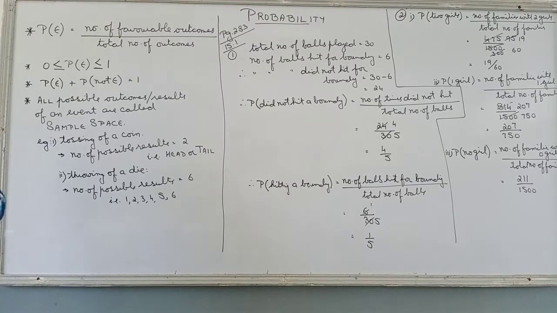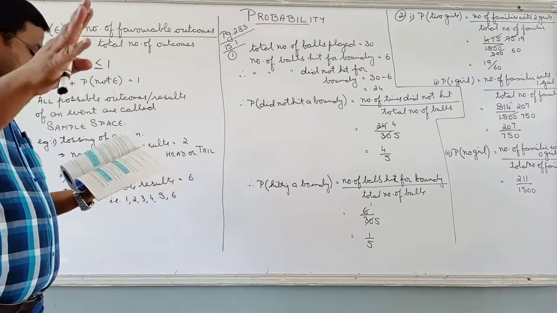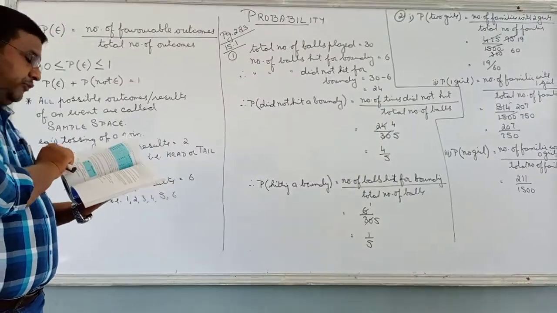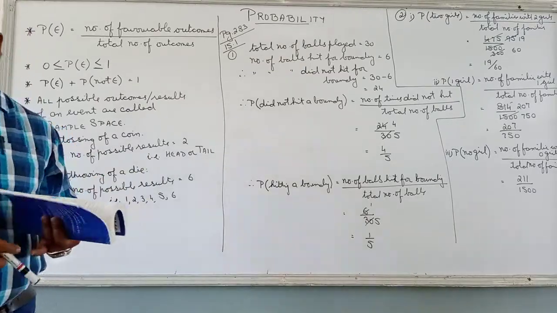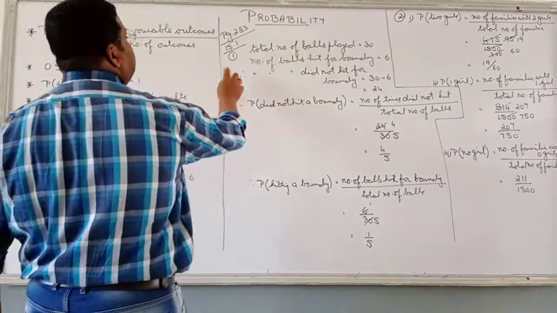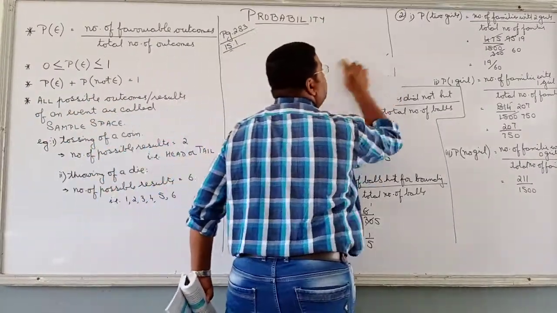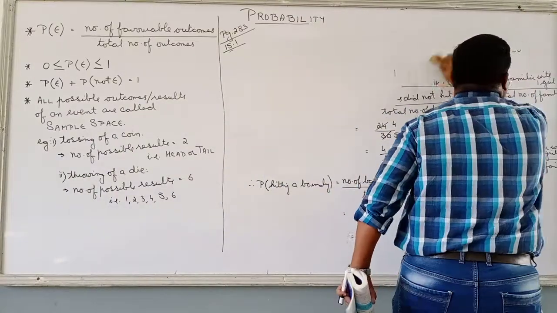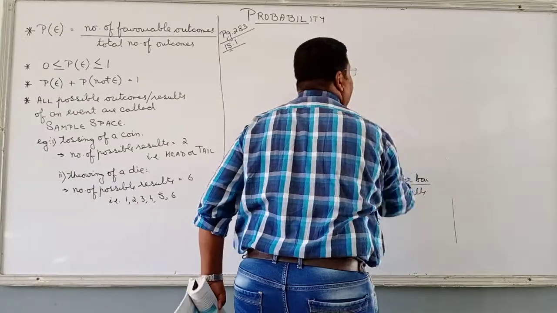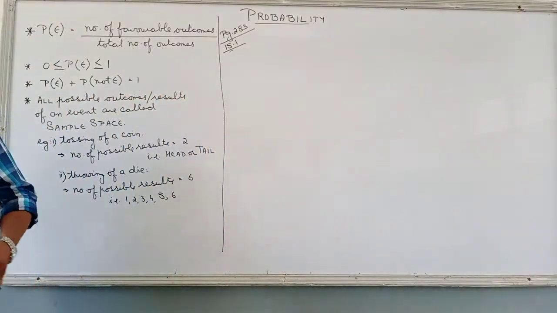Say, for example, he says, fourth question, 3 coins were tossed simultaneously. How many coins? 3 coins. And when 3 coins are tossed, how many results are possible? Various results are possible. See, if 3 coins are there, it is possible that all 3 coins have head.